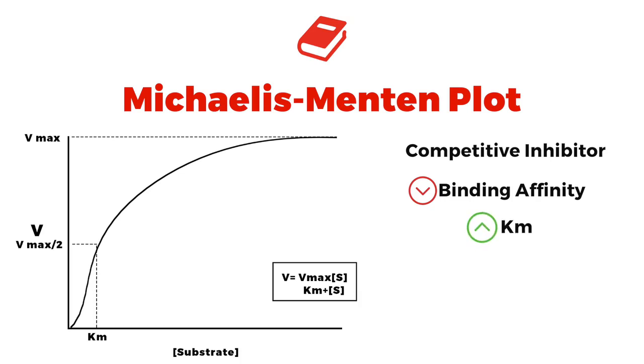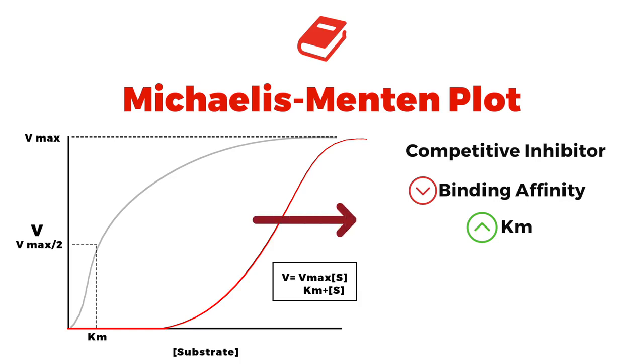Well, look at this graph, it's going to take more of you, more substrate concentration, right? You have a competitor now. So it takes more of you binding to this active site to overcome the inhibitor, but eventually you have the exact same Vmax. You see that on the graph? So the way they could ask this on the test is with Michaelis-Menten, competitive inhibition causes a shift in the graph to the right. You see that?